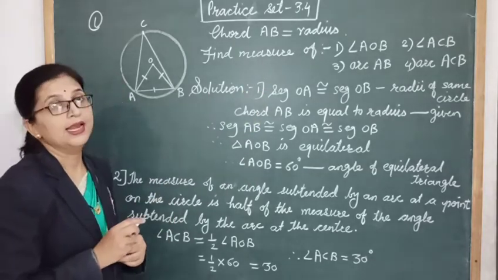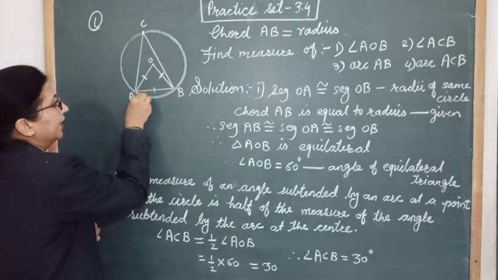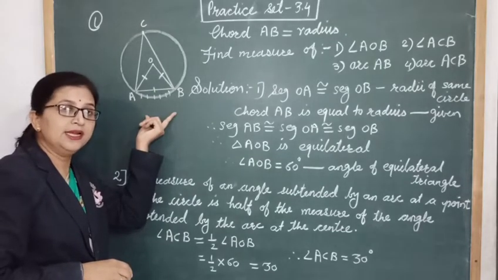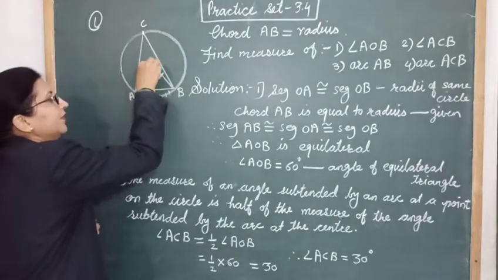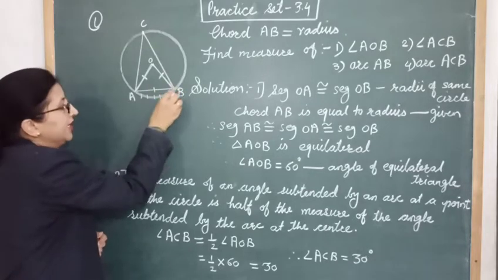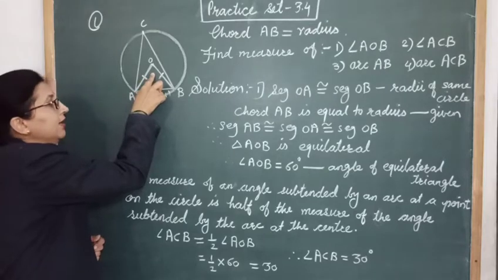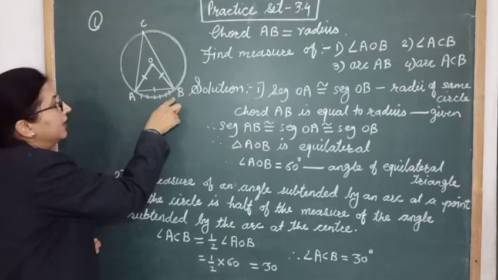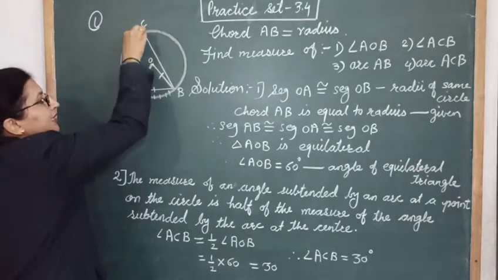Now angle ACB. To get that, now here arc AB subtends two angles. One angle at the center, that is angle AOB, is subtended by arc AB at the center, and this arc AB subtends the angle at the vertex on the circle, that is angle ACB.